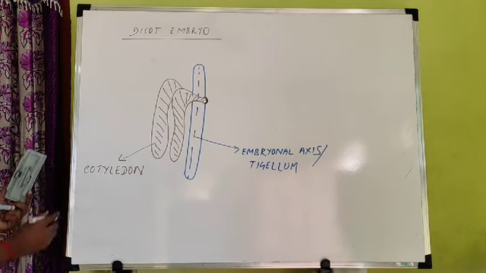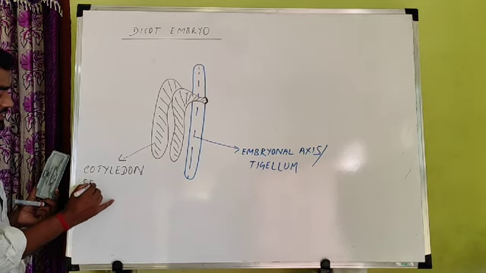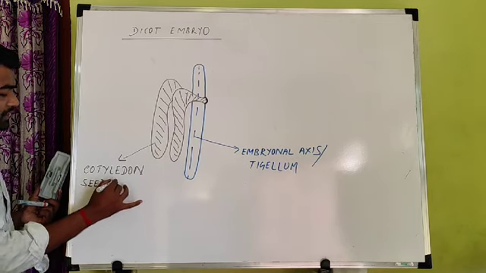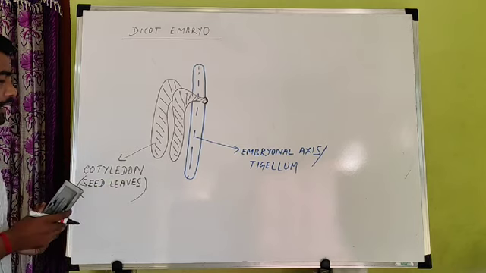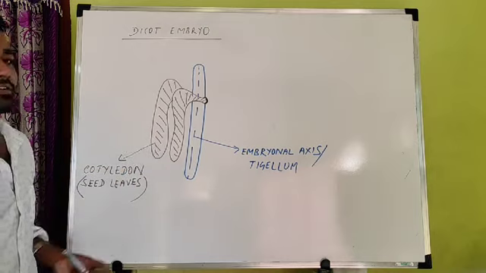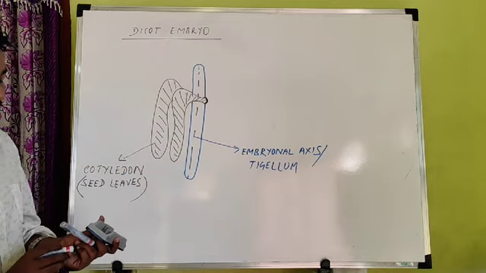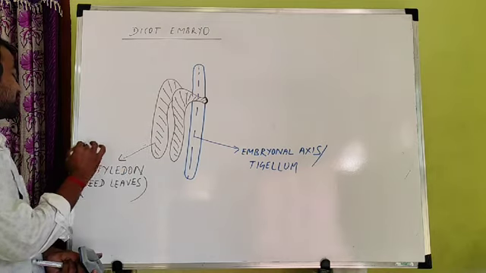which is called a cotyledon. And these cotyledons are also called seed leaves. And these cotyledons are very thick and fleshy. These are very thick.